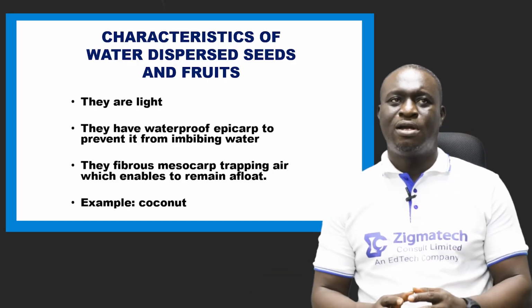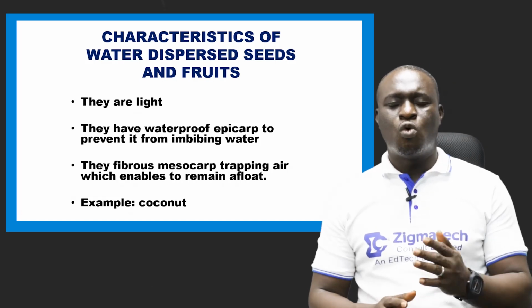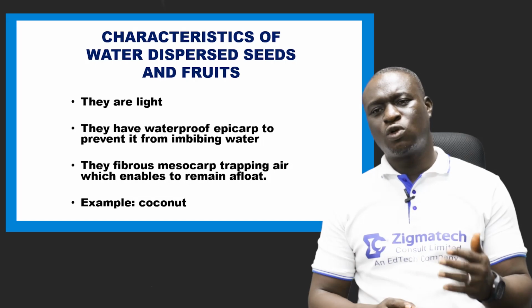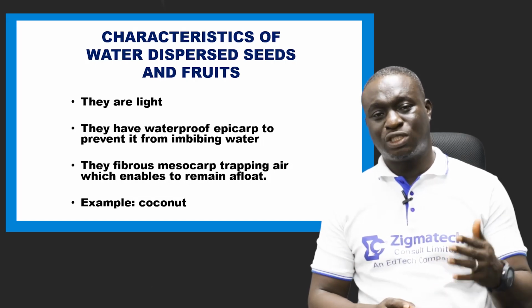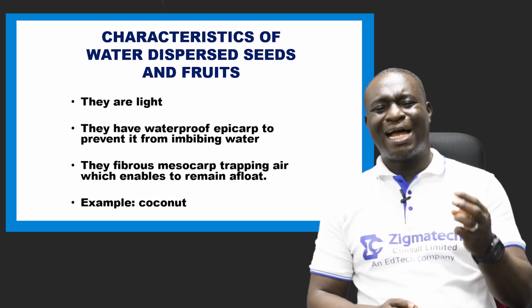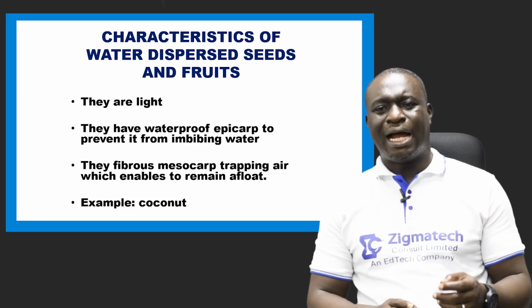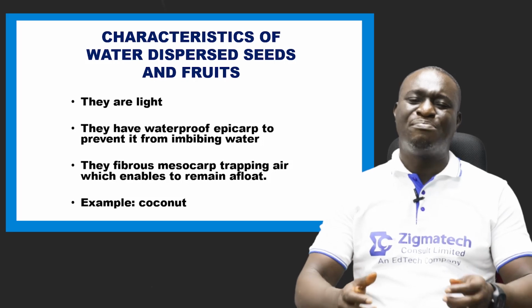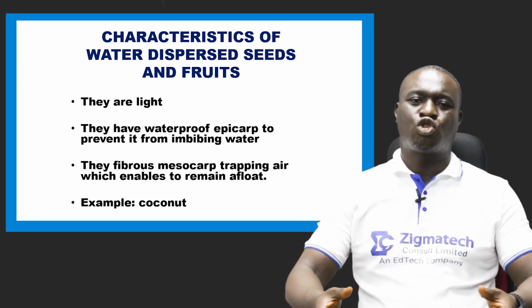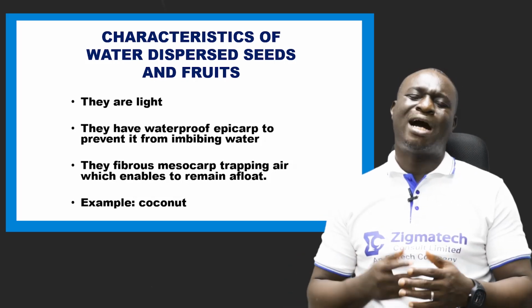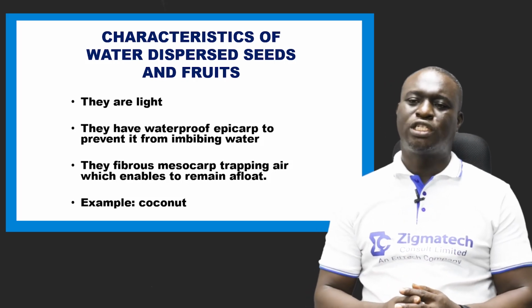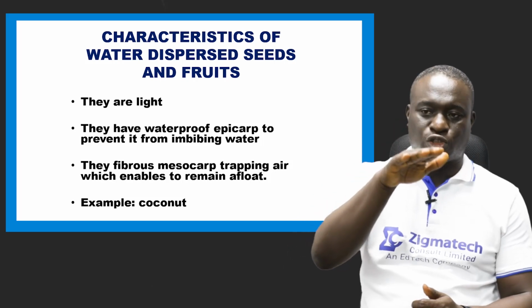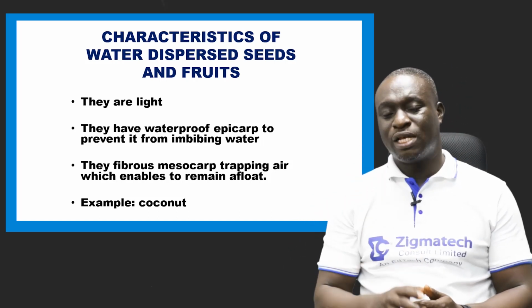We also have characteristics of water dispersed seeds and fruits. They are usually light, and they have a waterproof epicarp to prevent them from imbibing water, so they don't soak in water. They also have a fibrous mesocarp, which helps in trapping air to enable them to remain afloat on water. An example is the coconut.